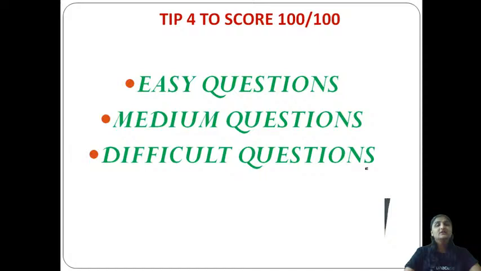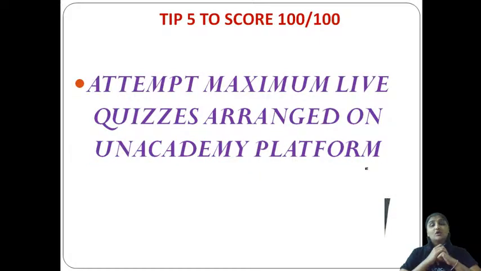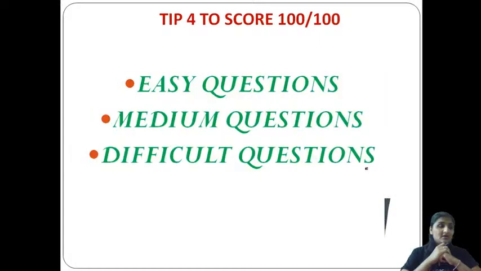Fine, so tip number 4 to score 100 on 100. What should be tip number 4? That is easy, medium, difficult. Now identify it. Whenever you get the paper, just simply go through the paper once. See what kind of questions are easy, medium, difficult. From that, separate those questions which you know perfectly. Go on ticking them with a pencil, or simply star mark them, so that later on you can rub it.